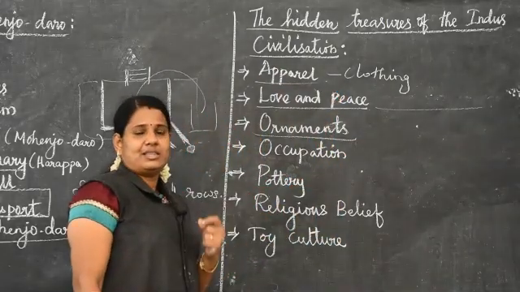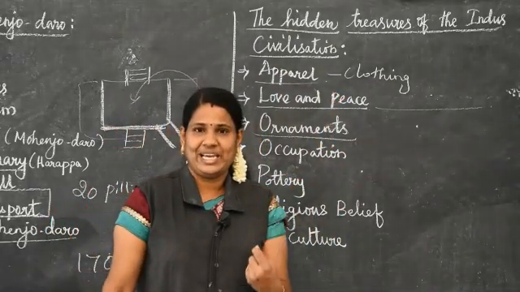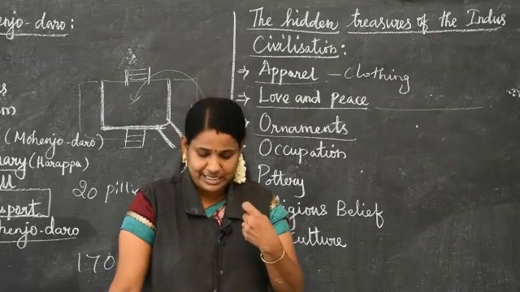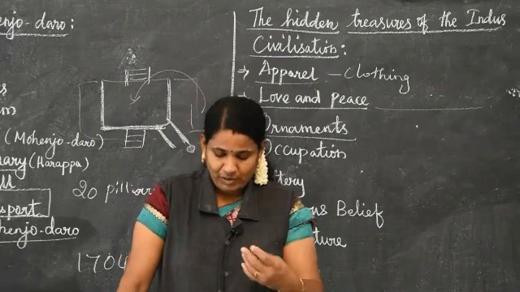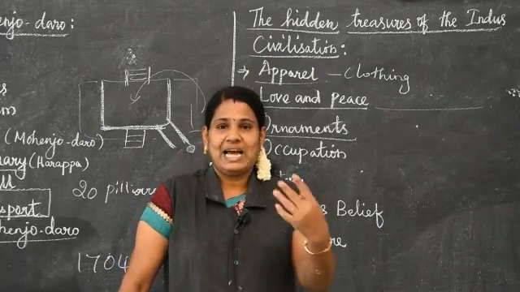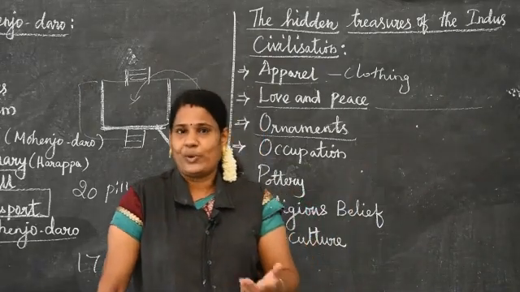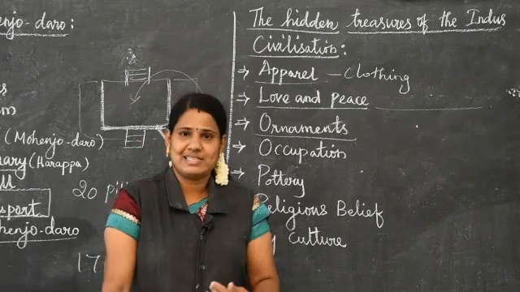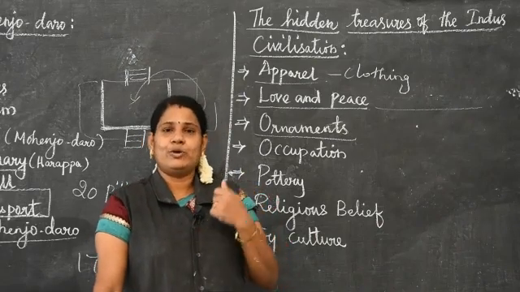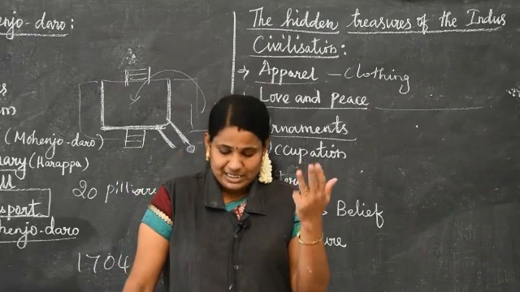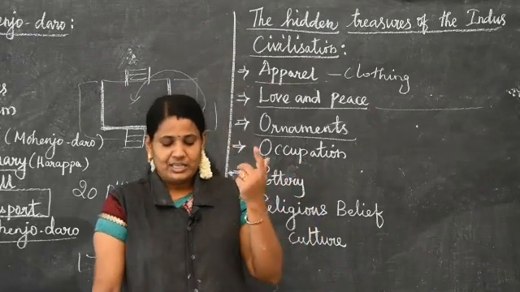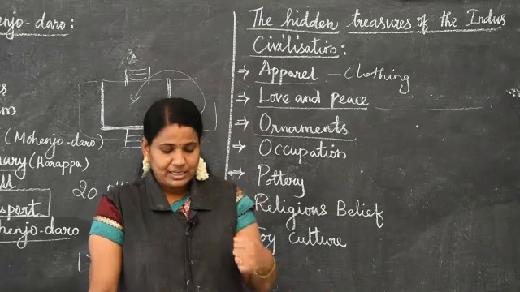The next one is ornaments. Which things did they use to make ornaments? Now we use costly things like gold, silver, diamond and platinum. But in the Indus civilization, what did they use? Gold, silver, ivory, shell, copper and terracotta.